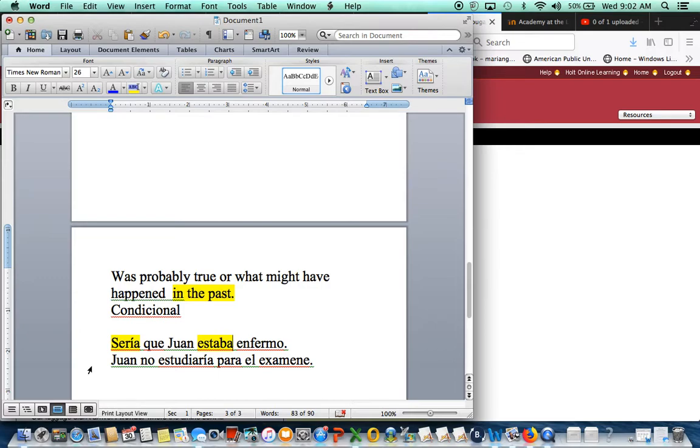The first verb is in conditional because you're wondering, and the second one is in past tense.